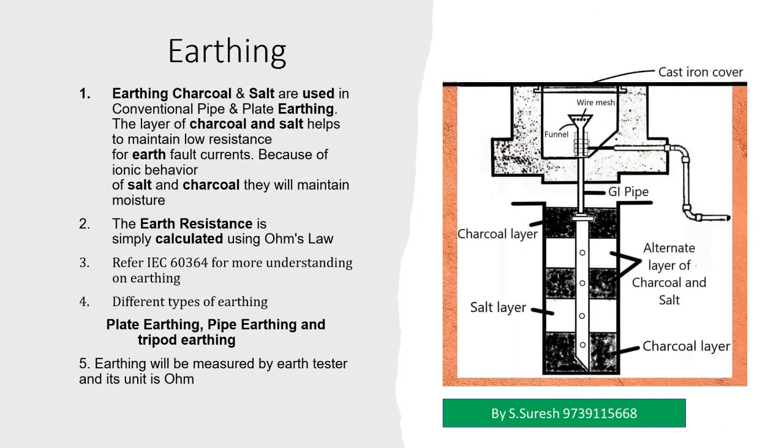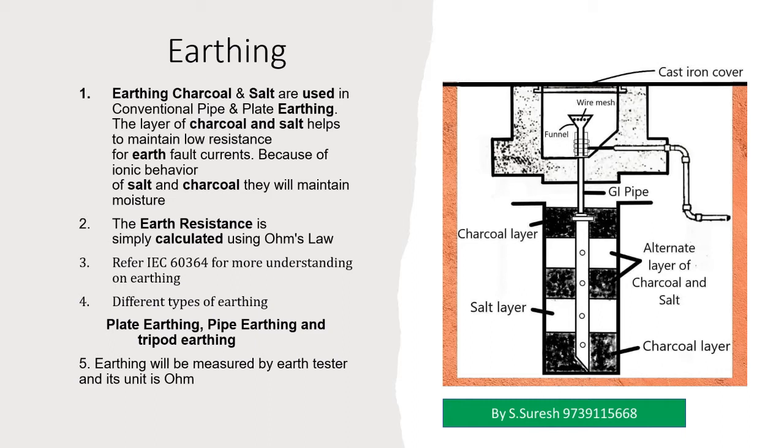Let us understand how the earth pit will be done. This is the basic understanding of how the earth pit will be. In earthing, charcoal and salt are used in the conventional pipe and plate earthing. The layer of charcoal and salt helps to maintain low resistance for earth fault currents.